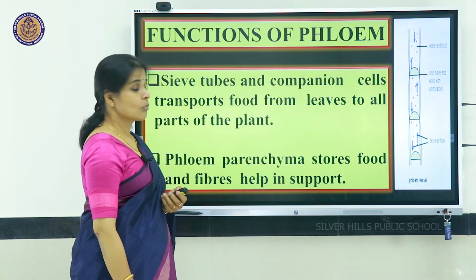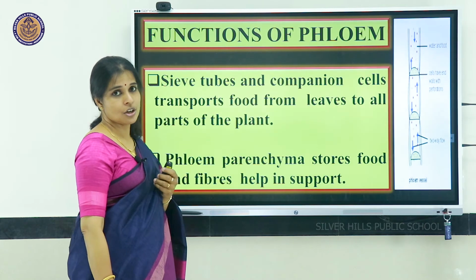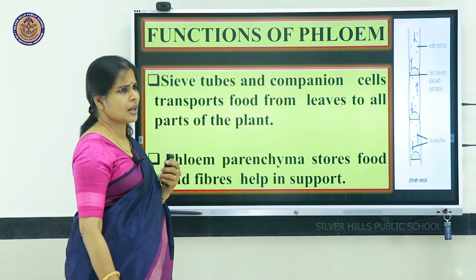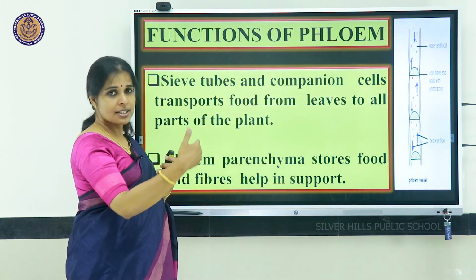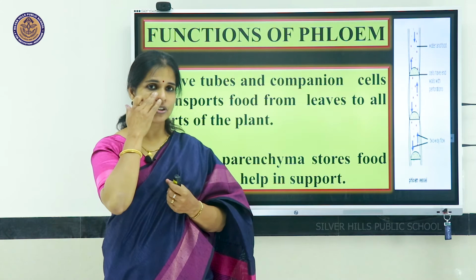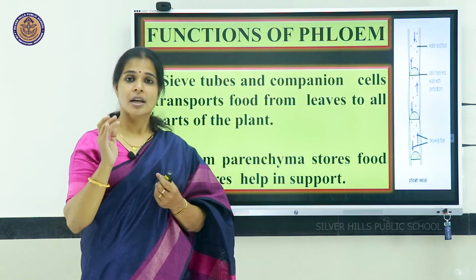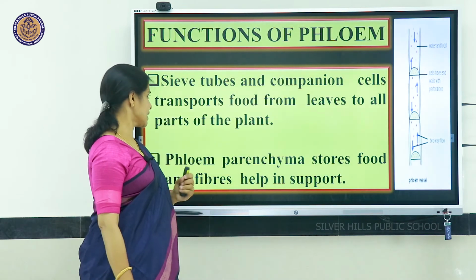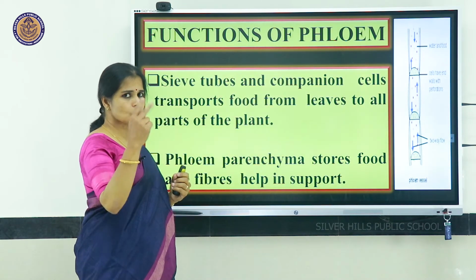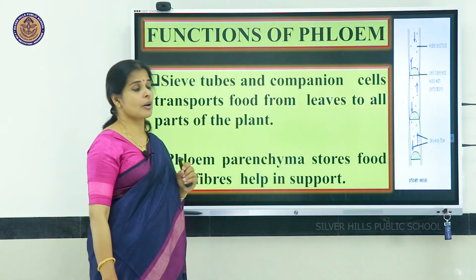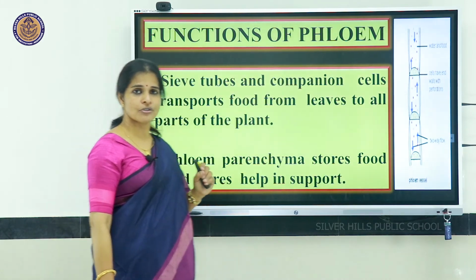Now, what is the function or role of these 4 types of tissues? Like in xylem, tracheids and vessels help to transport water and minerals. Here, sieve tubes and companion cells are the 2 types of phloem cells that help to transport food from leaves to all parts of the plant.